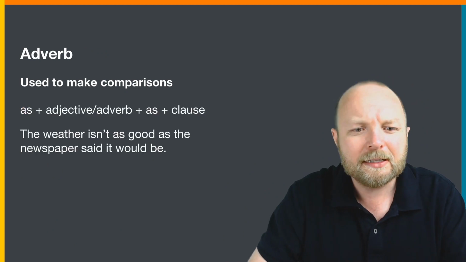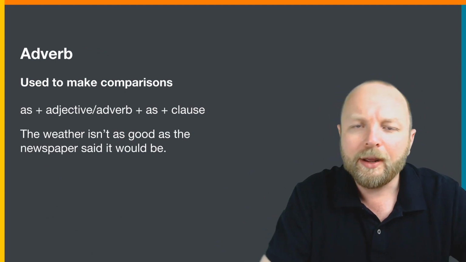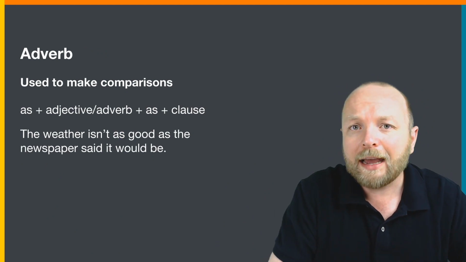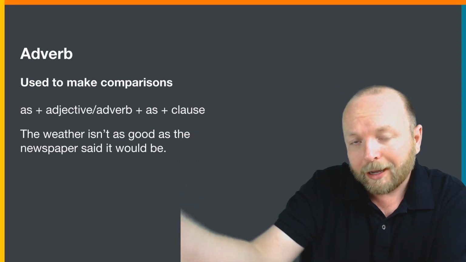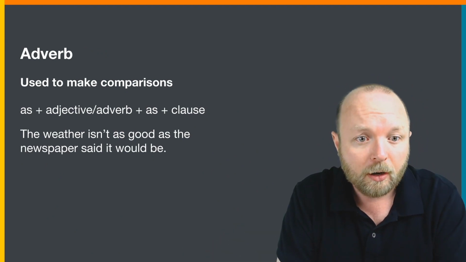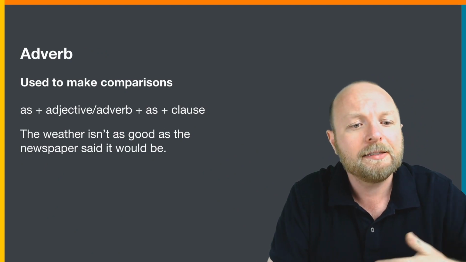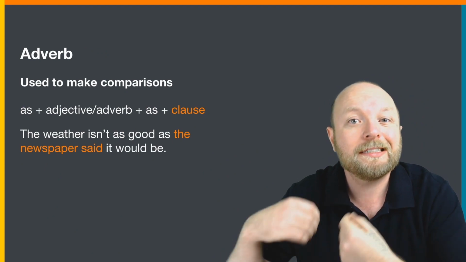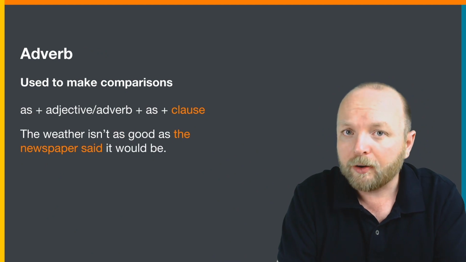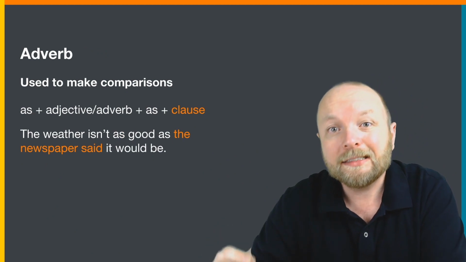The weather isn't as good. Now, here we don't have a noun phrase. Now we have a clause. This is another way to use it. The weather isn't as good as, before we had a noun. Now we have a clause, a subject and a verb. Okay, let's look at, where is the clause? Isn't as good as the newspaper said it would be. Okay, so we're comparing the weather now and the weather that the newspaper said.